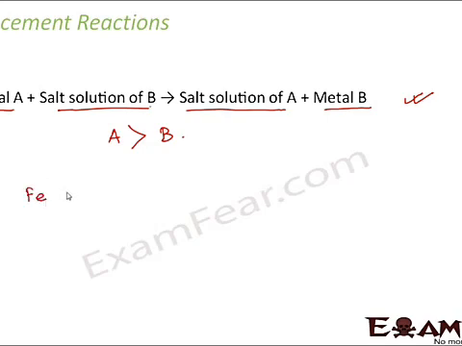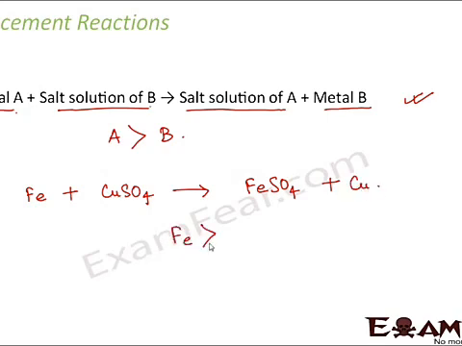What will happen if iron combines with copper sulfate solution? Here iron is metal A and copper is metal B. In this case, since iron is more reactive than copper, iron will be able to displace copper to form iron sulfate plus copper. So this shows that iron is more reactive than copper. So this is how displacement reactions work.